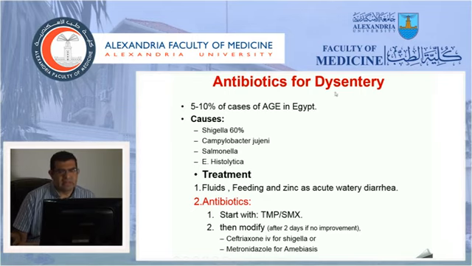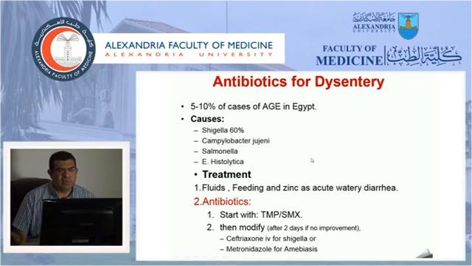Antibiotics for dysentery: to revise with you, dysentery is a type of acute infectious diarrhea that lasts less than 14 days, and it's caused by a bacterial agent. So we see mucus and visible blood in the stool. Dysentery is about 10% of the cases of acute gastroenteritis in Egypt. The most important causes, in this order, are Shigella, Campylobacter jejuni, Salmonella, and Entamoeba histolytica.